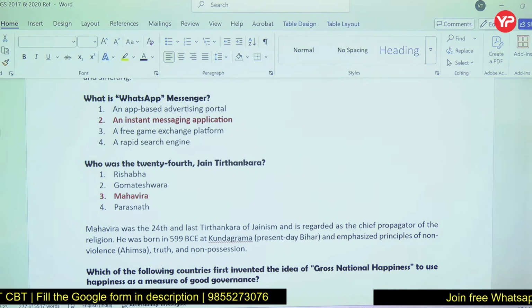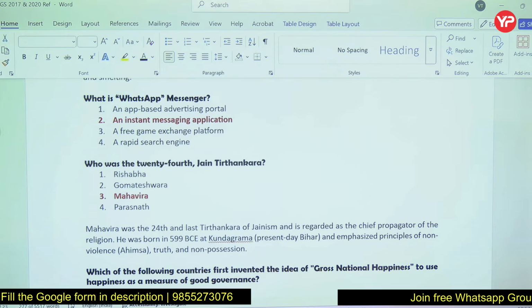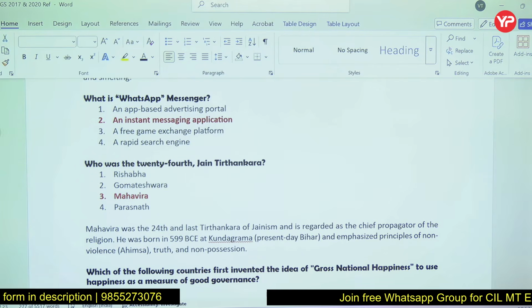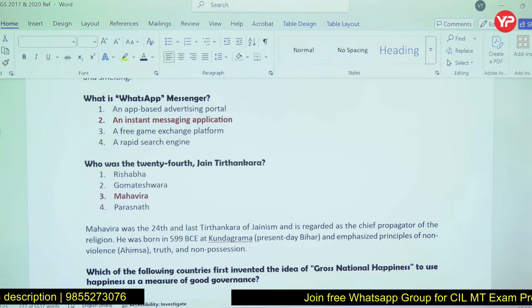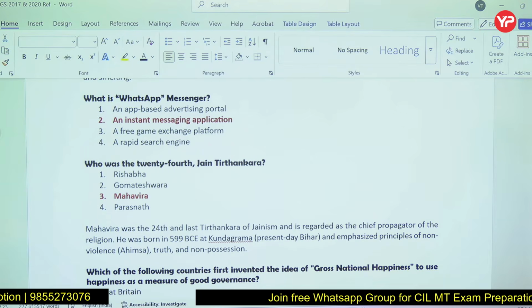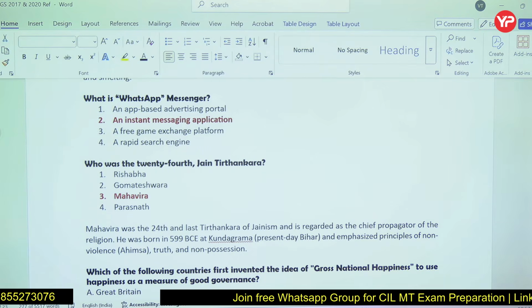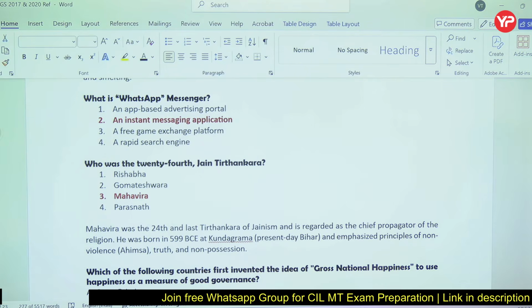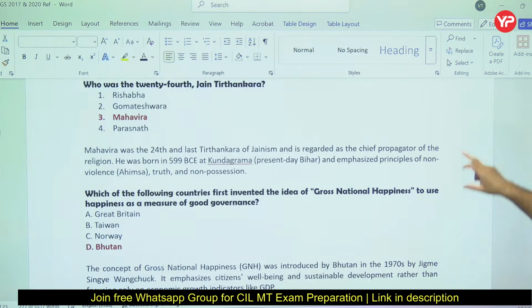Mahavir is actually the 24th Tirthankar. So last Tirthankar of Jainism and chief propagator of this religion. So he was born in almost 600 BC. So Kunda Grama, in present Bihar, is where he was born. Non-violence, truth and non-possession.